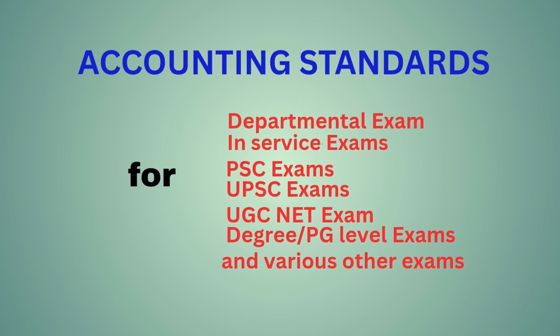List of accounting standards. AS1, disclosure of accounting policies. AS2, valuation of inventories, that is closing stock. As per Accounting Standard 2, closing stock is valued at cost price or market price, whichever is less. AS3, cash flow statement. AS4, contingencies and events occurring after the balance sheet date.